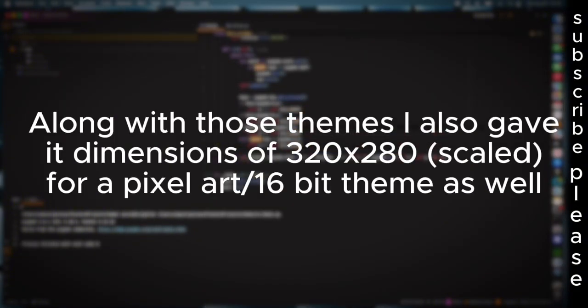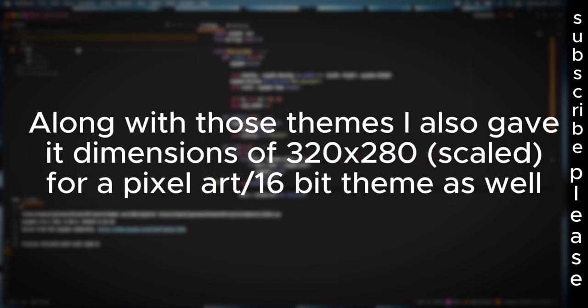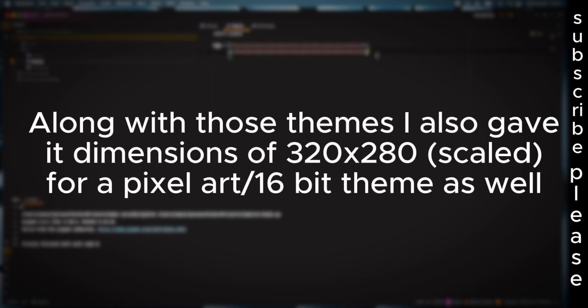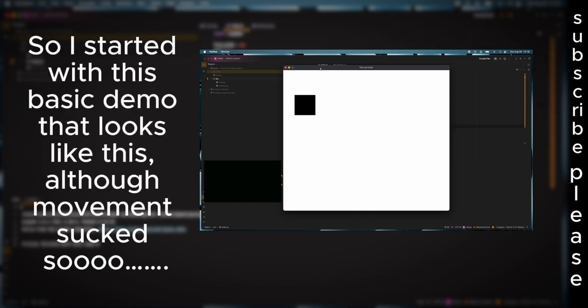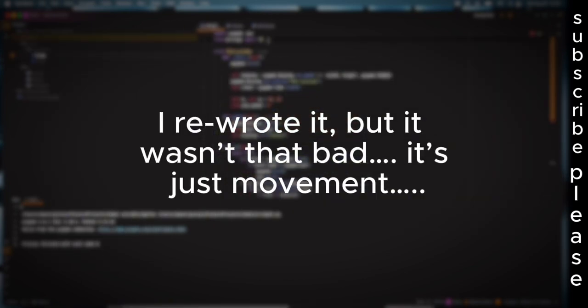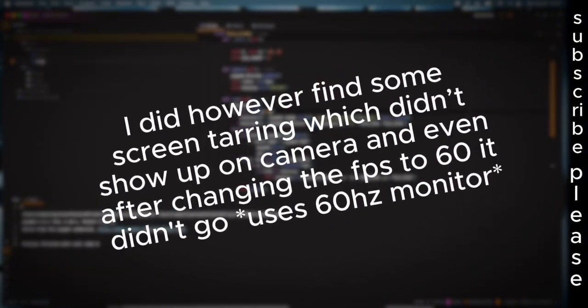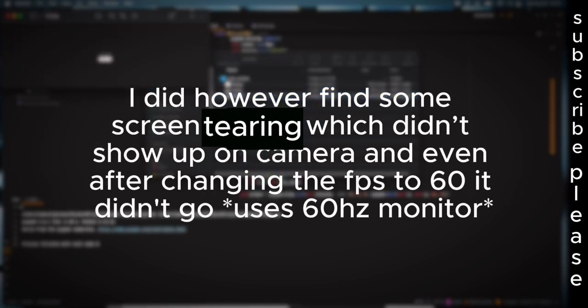It is, definitely. Along with those themes, I also gave it dimensions of 320 by 280 for a pixel art, 16-bit theme as well. So I started with this basic demo that looks like this. Although movement sucks, I rewrote it, but it wasn't that bad. It's just movement. I did however find some screen tearing, which didn't show up on camera, and even after changing the FPS to 60, it didn't go.